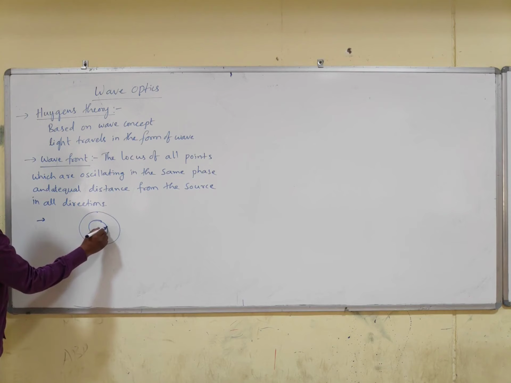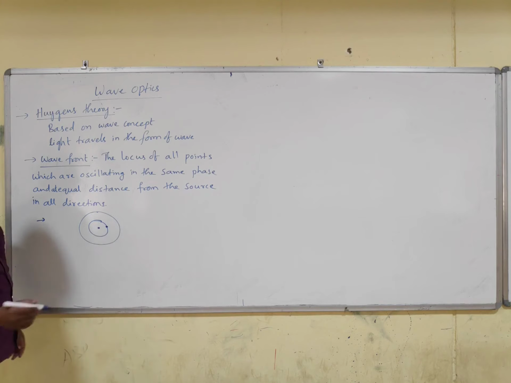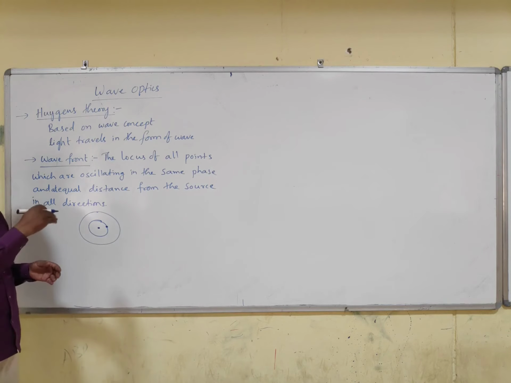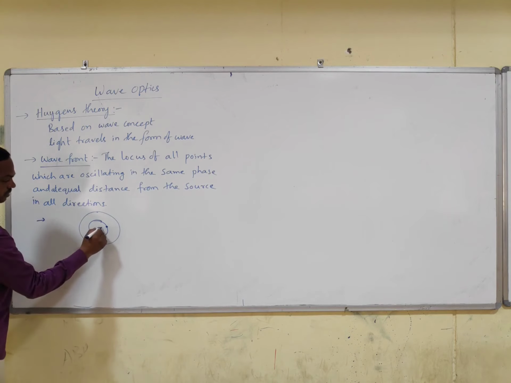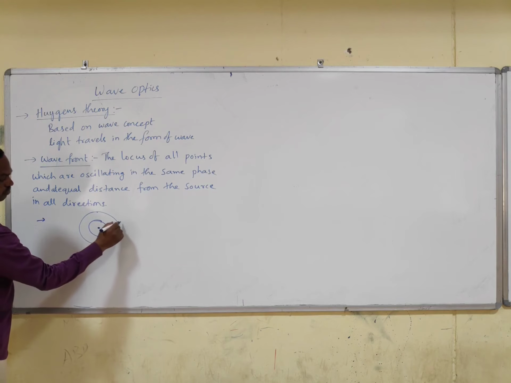If you consider this a crest, here there is a trough, and here there is a crest. In the water we can observe clearly some water particles moving up, and some next moving down, next moving up, moving down like this.